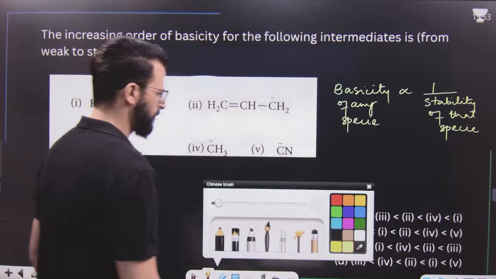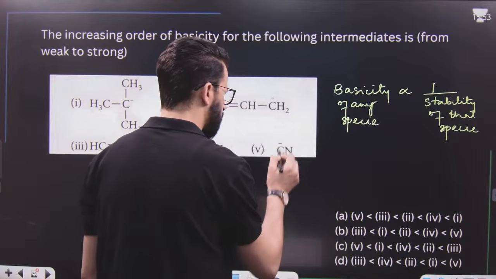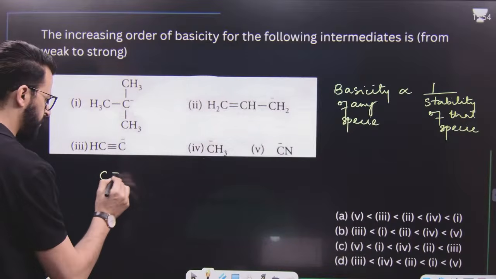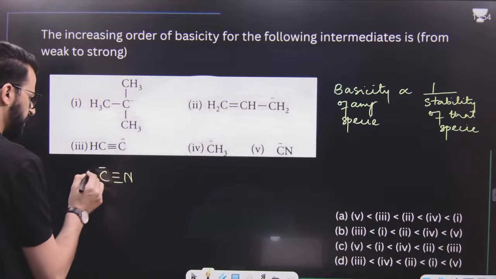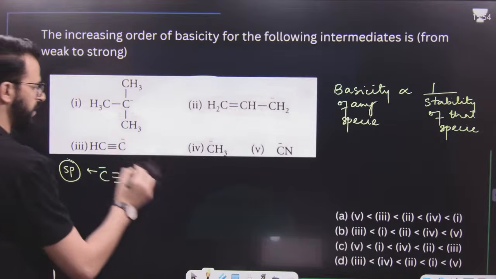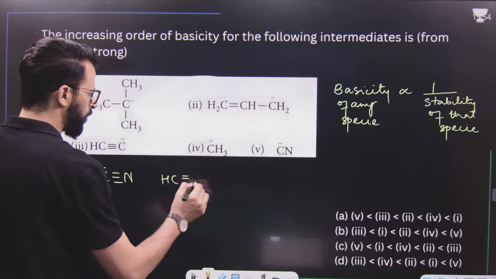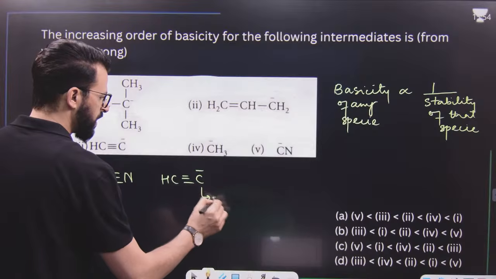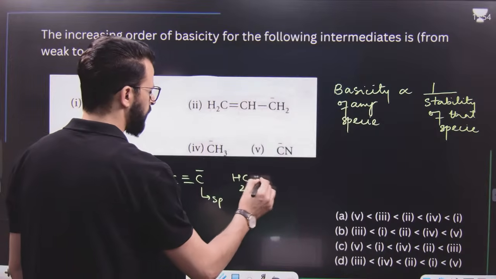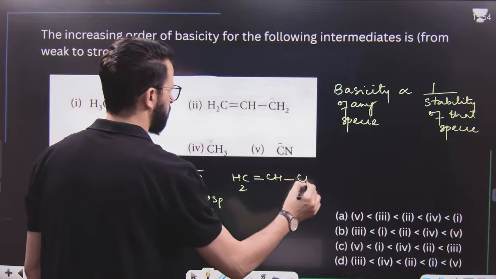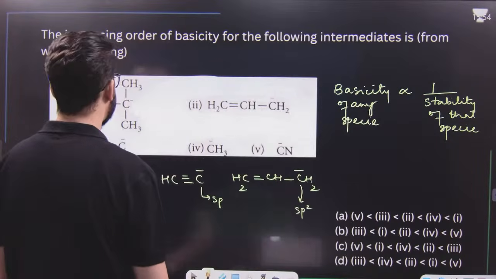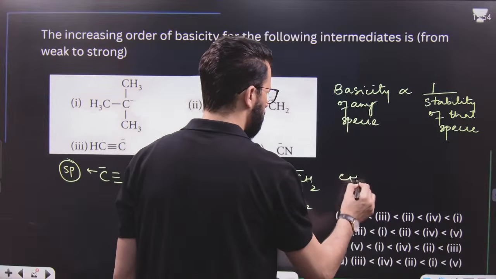Have a look. Let me write down over here. It is C triple bond N having a negative charge. That means this is having sp hybridization. After that, it is HC triple bond C negative. This is once again having sp hybridization. After that, this is sp2 hybridized carbon. After that, dear students, this is sp3 hybridized carbon.